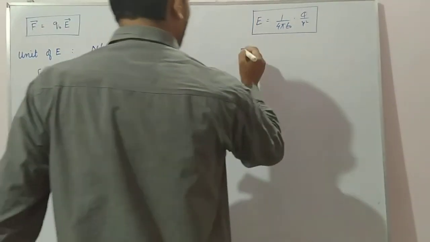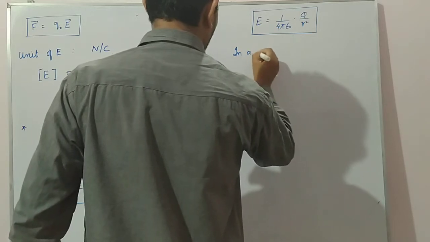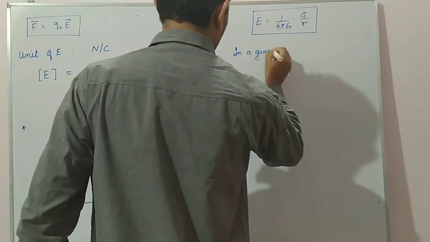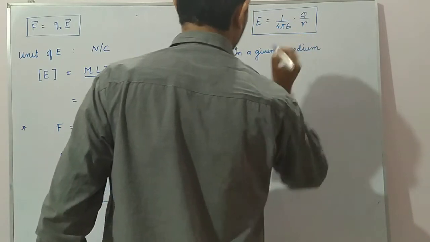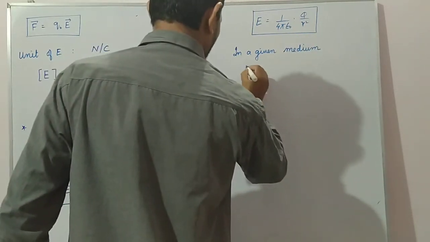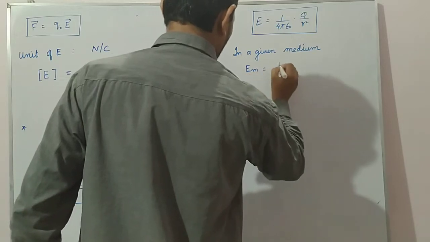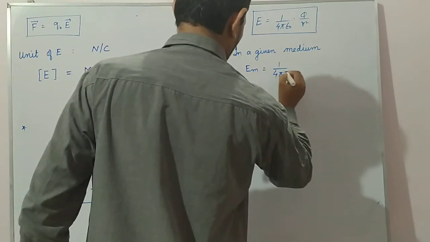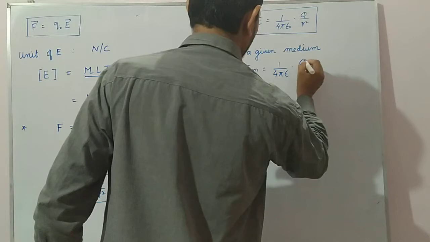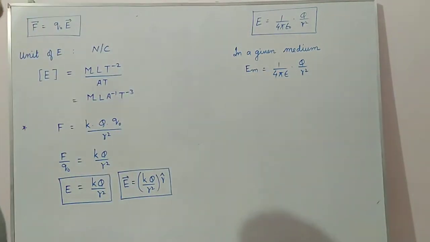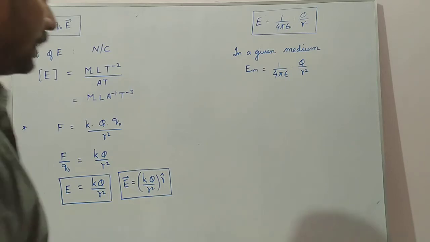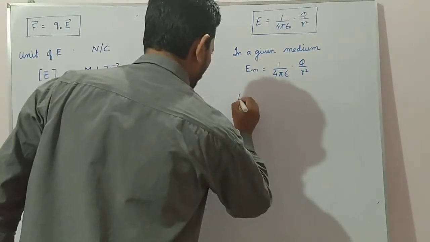In a given medium, electric field E_m is equal to 1 by 4 pi epsilon Q by R square, where epsilon is the permittivity of the given medium.